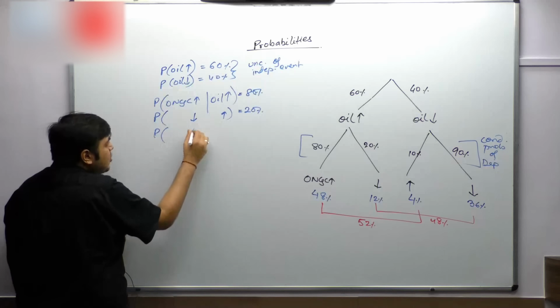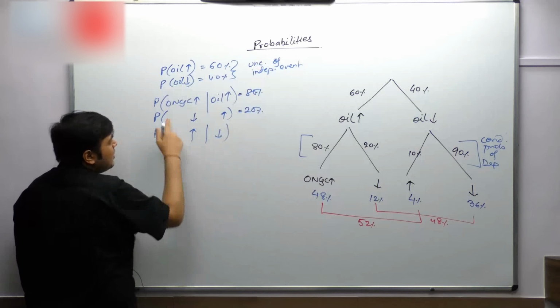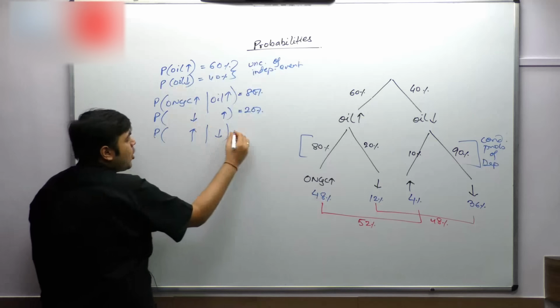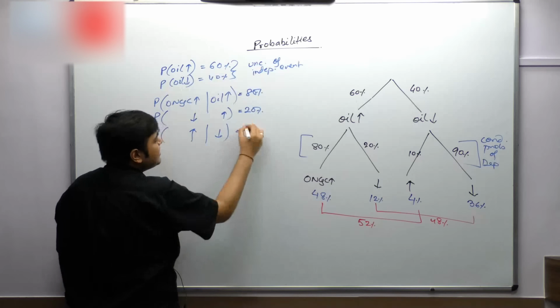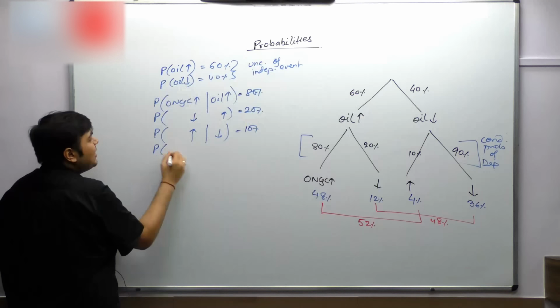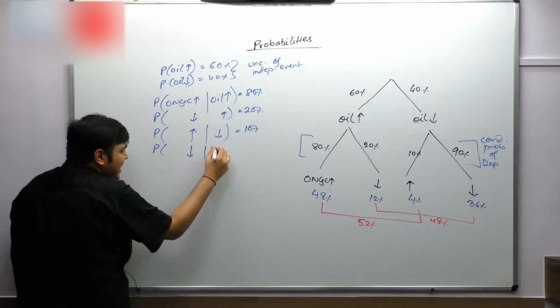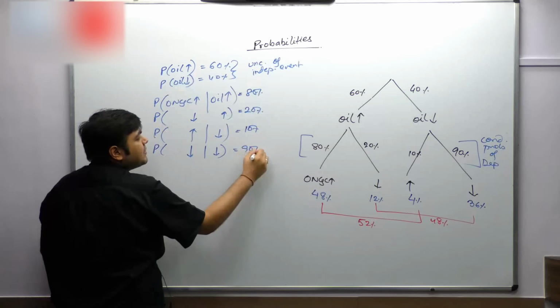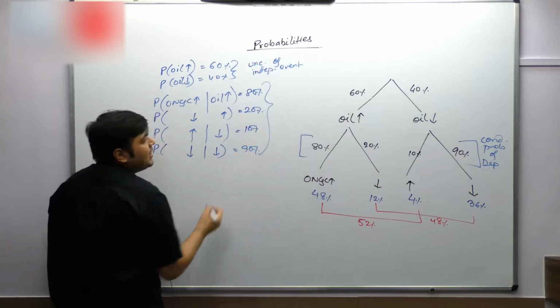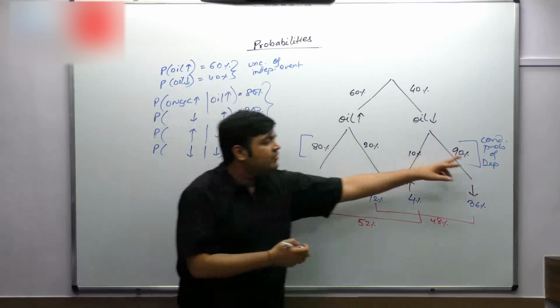The probability that ONGC goes up given that oil has gone down. Please pardon me, I'm not writing so much. You will be copying everything properly later. Just concentrate: it is 10%. And the probability that ONGC has gone down given that oil has gone down is equal to 90%. All these probabilities are conditional probabilities of dependent events.